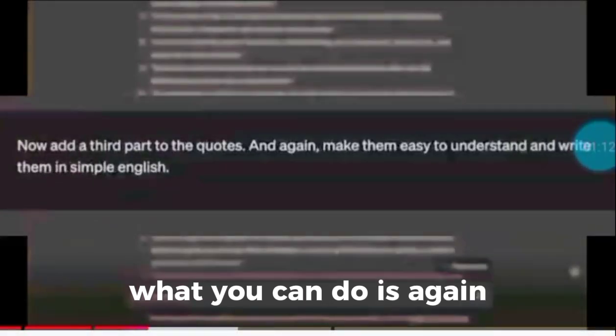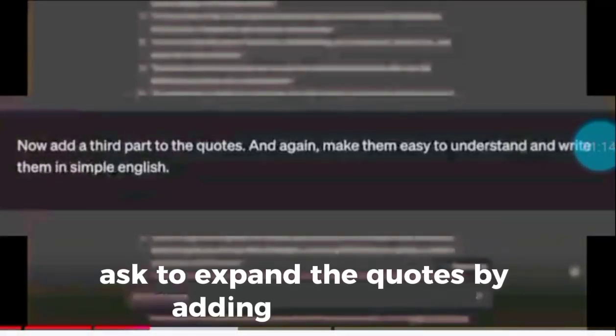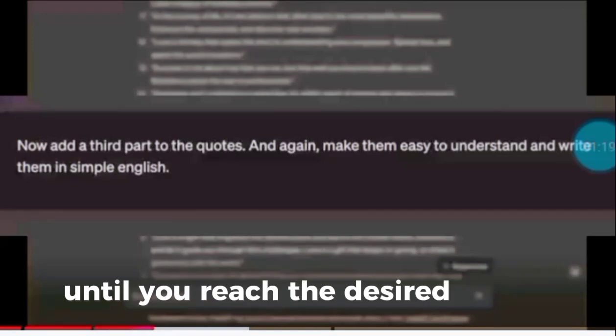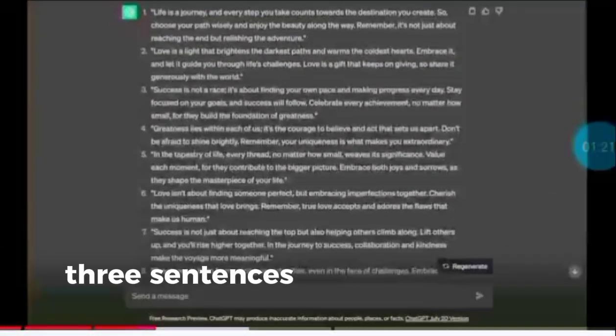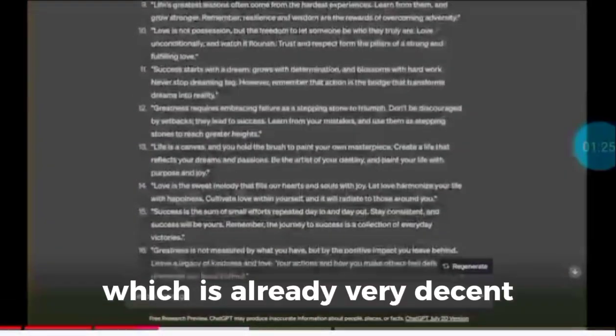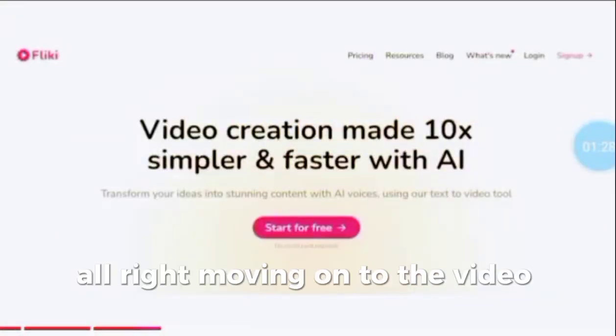What you can do is again ask to expand the quotes by adding a third part. You can do this as long as you like until you reach the desired length. However, 3 sentences will give you a 15 to 20 second video, which is already very decent. Alright, moving on to the video and voiceover.